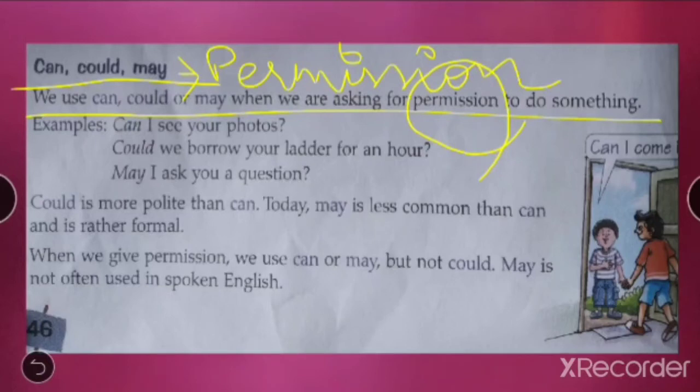Now you sometimes ask, may I come in the class? May I go to washroom? May I take his book? May I get your pen? Yes, you ask, right? So for permissions, you are going to use can, could, or may.